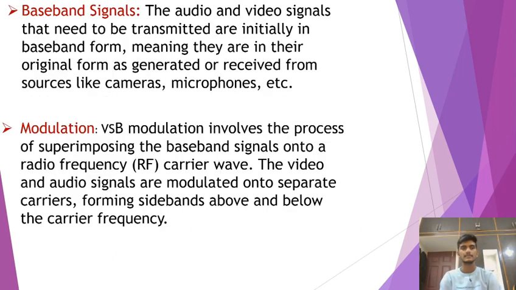The main source required for the generation of VSB is the baseband signal. The audio and video signals that need to be transmitted are initially in baseband form, meaning they are in original form as generated or received from sources like cameras, microphones, etc. Next is modulation. VSBSC modulation involves superimposing the baseband signal onto the radio frequency carrier wave. The video and audio signals are modulated onto separate carriers, forming sidebands above and below the carrier frequency.